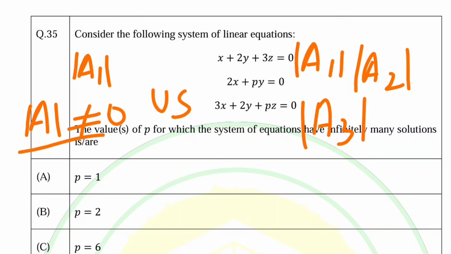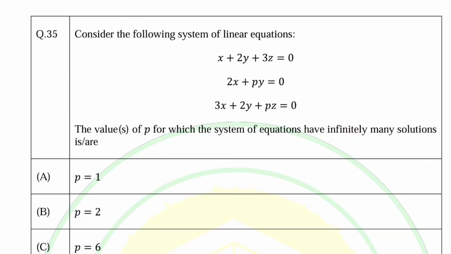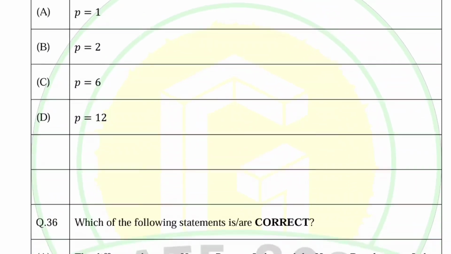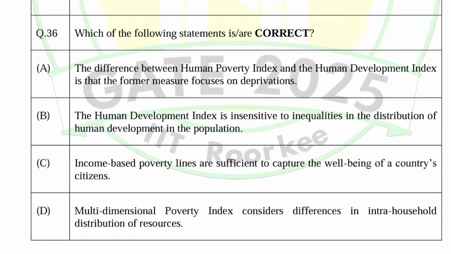Then to find the value of, let us say, x, we divide A1 by the original determinant. I cannot explain all the stuff here because I don't have the full space, so I'll be taking these questions if you show some interest in my videos.